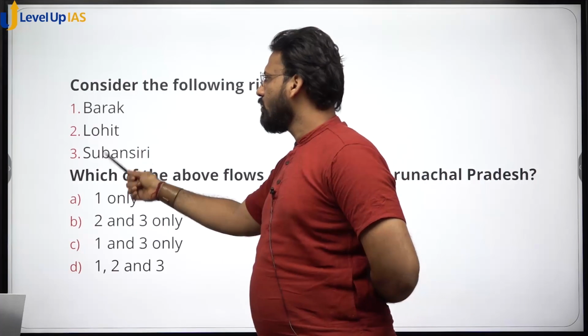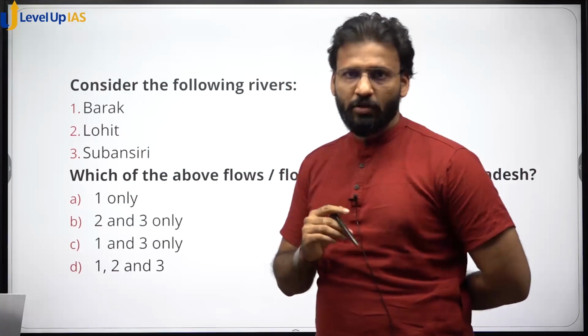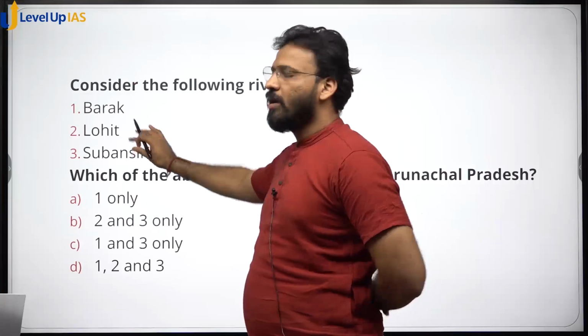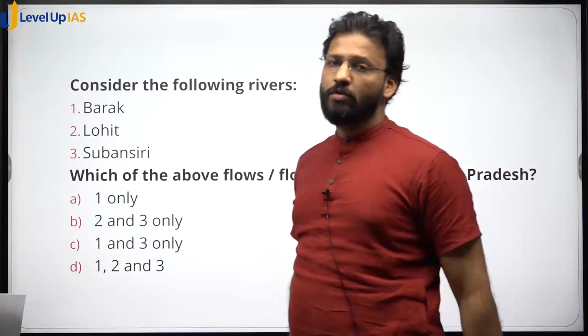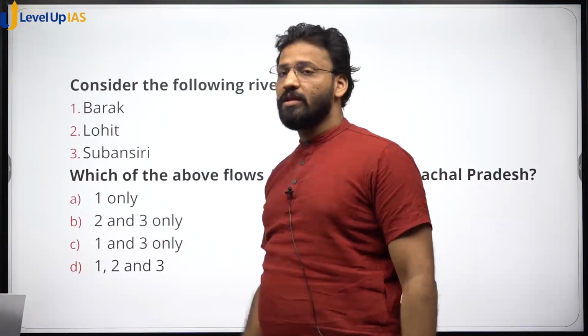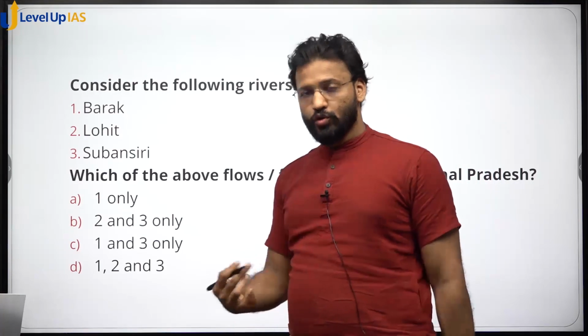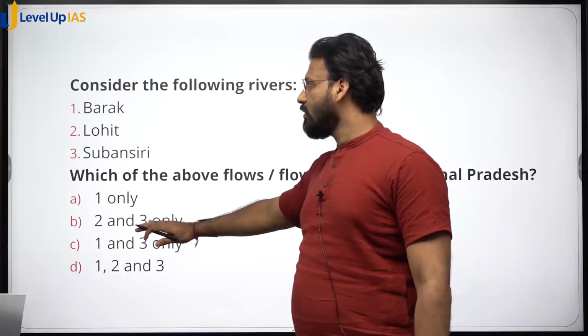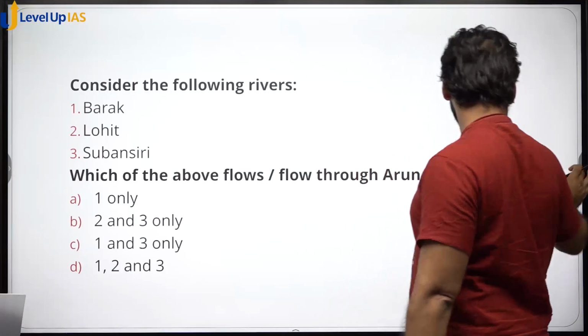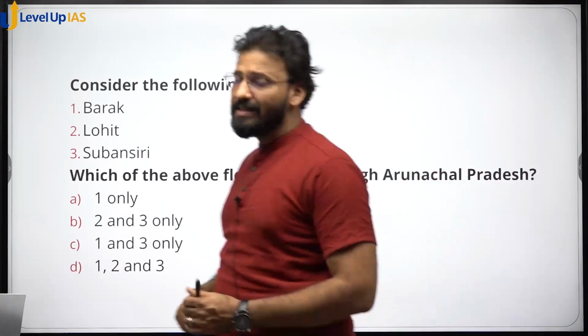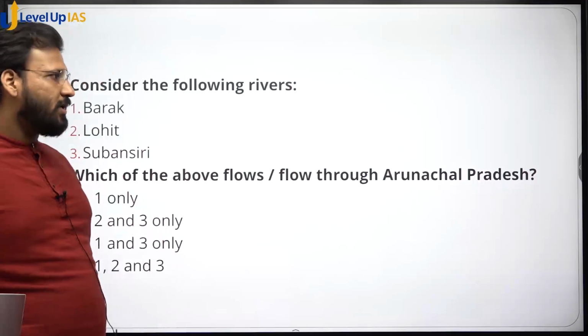So when the Brahmaputra enters into Arunachal Pradesh, then these tributaries join and the Brahmaputra swells. The huge volume of the river is because of Lohit, Subansiri, Dhansiri, okay, Kameng, okay. So because of that it becomes huge. So the correct answer is 2 and 3, okay. So one of the very easiest questions if you know the tributaries of the Brahmaputra.